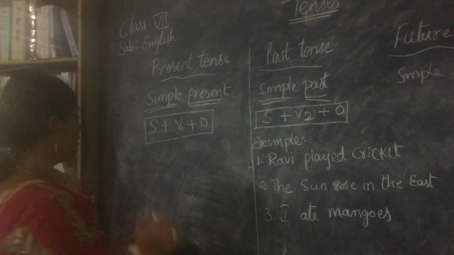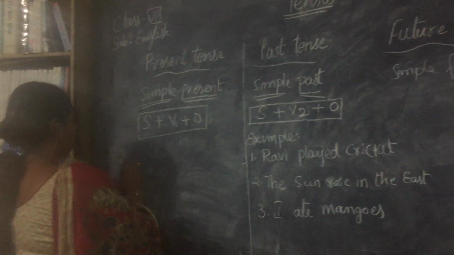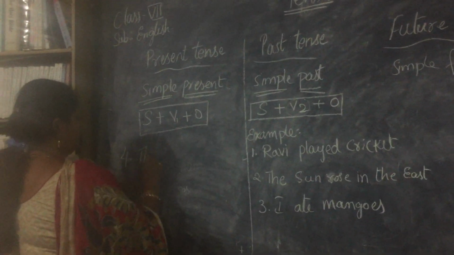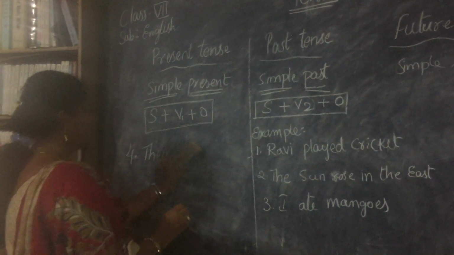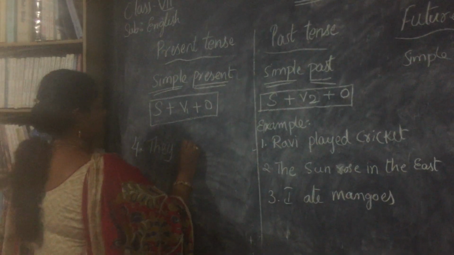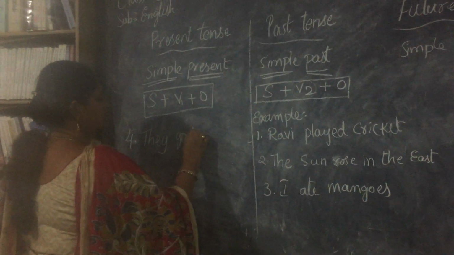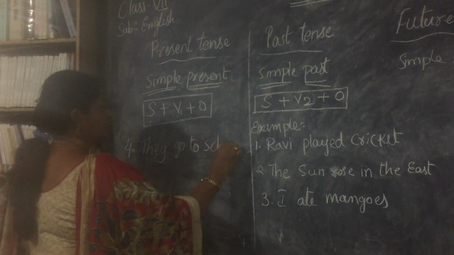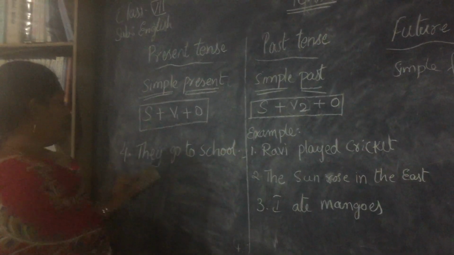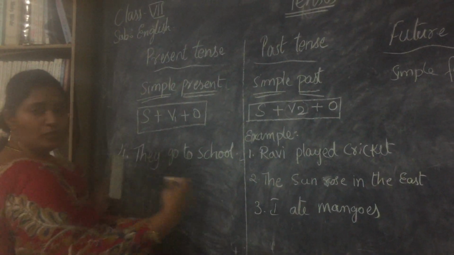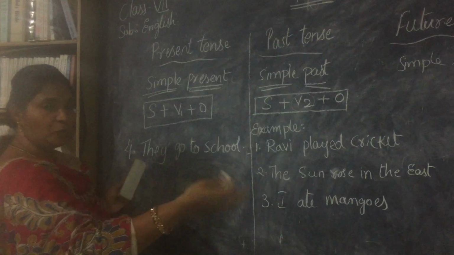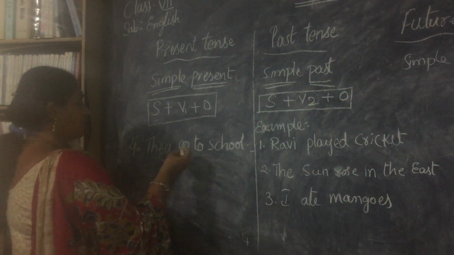Now let's see the fourth example. They go to school. Here, they means we are talking about a group of people or group of children. So, students maybe.